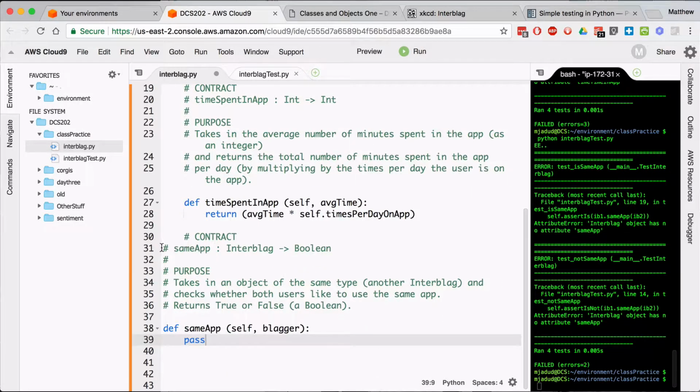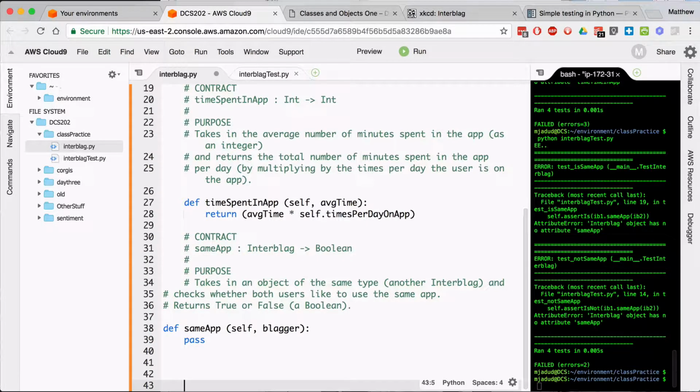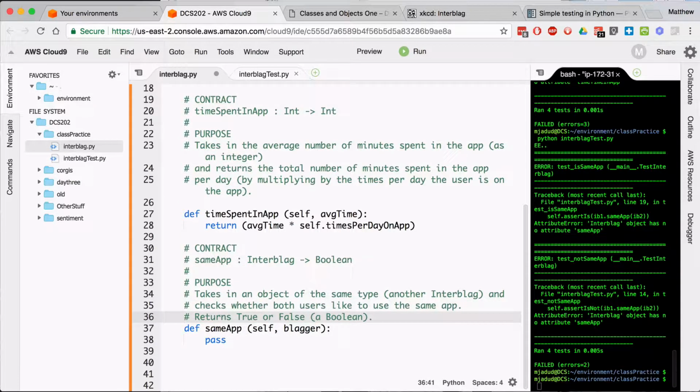This, and let's fix our indentation. All right. It takes an interblag object and it gives me back a Boolean. So it will take an object of the same type, meaning another interblag, and it checks whether both users like the same app. All right, so that means I'm going to be returning something.